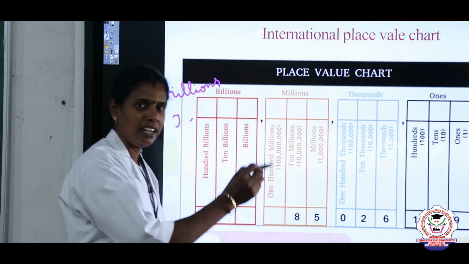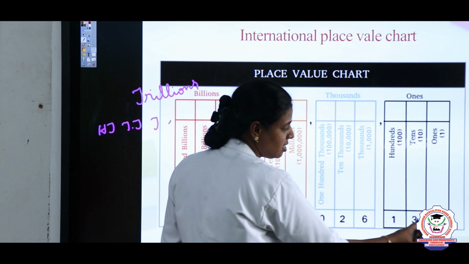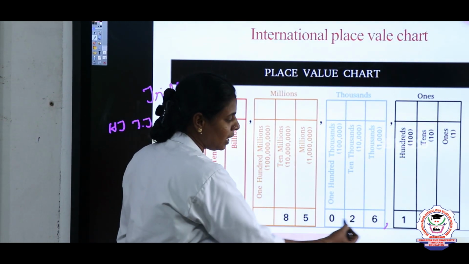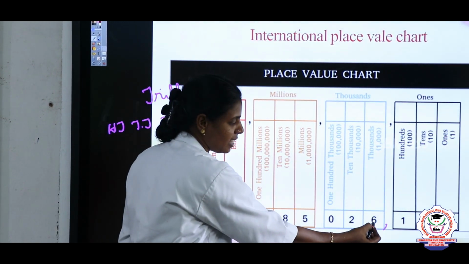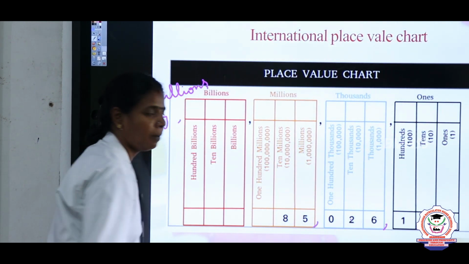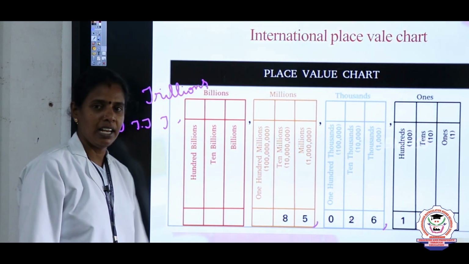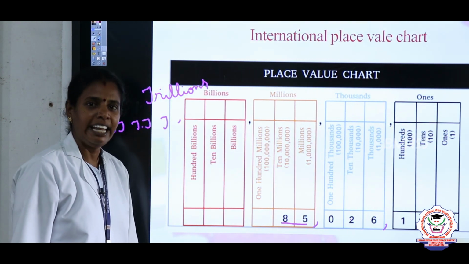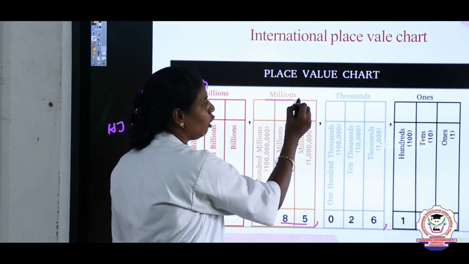85026,139. How to read this number in the international system? Place values are, here 9 is in the ones, tens, 100. I told you to place the comma after the thousands place, right? In the thousands period how many digits should be there? 3 digits. So in the thousands place 1000, 10,000 and 100,000. Next to 100,000 place a comma, and the millions period. In the millions period, millions and 10 millions are given. How will we read this 85? 85 as 85. So this 85 is placed in the millions period.